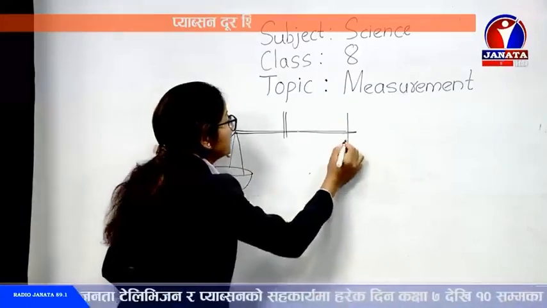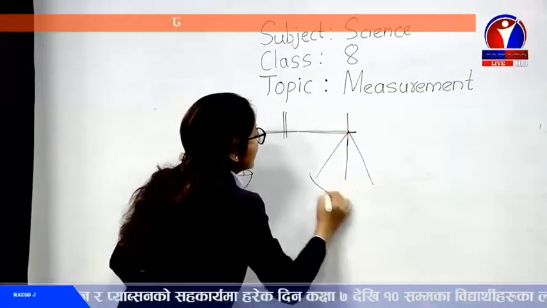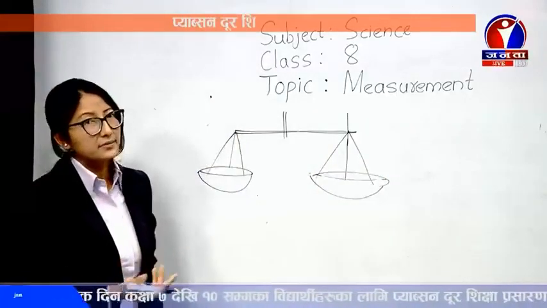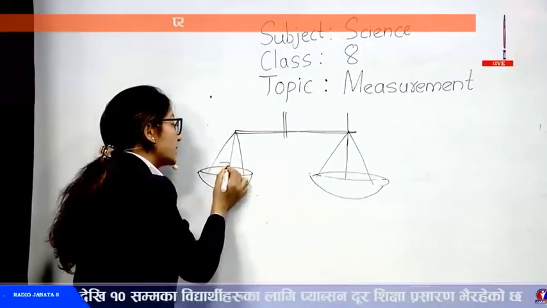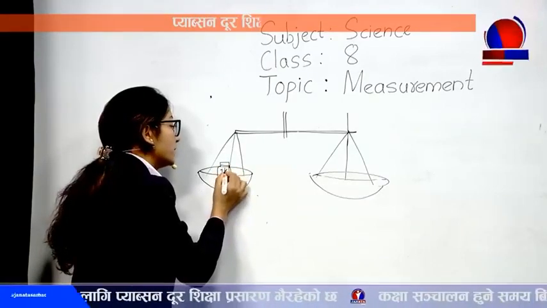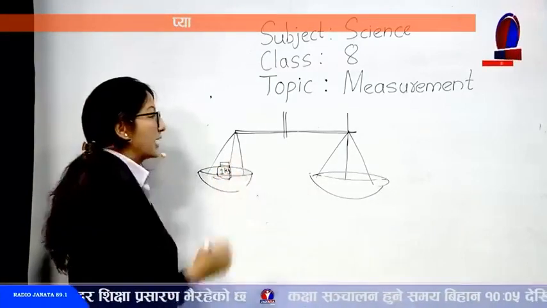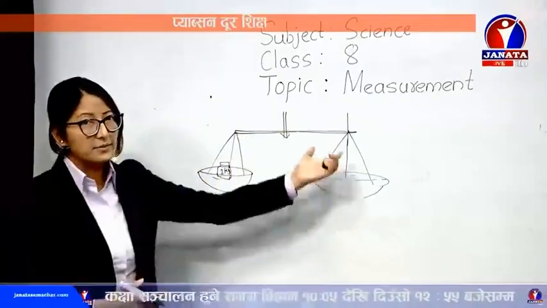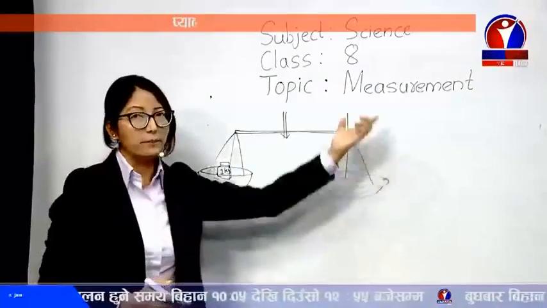And then he will add a standard mass, suppose of 1 kg, in one side of the pan balance. Suppose this is 1 kg. And in another side, he will go on adding. In the beginning, it may not be balanced. This pan might be a little down or a little up.